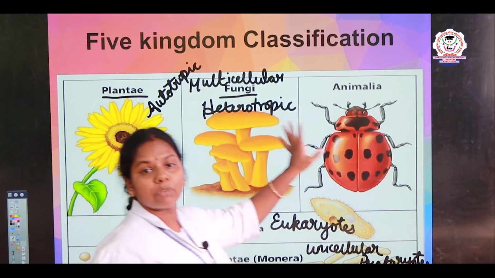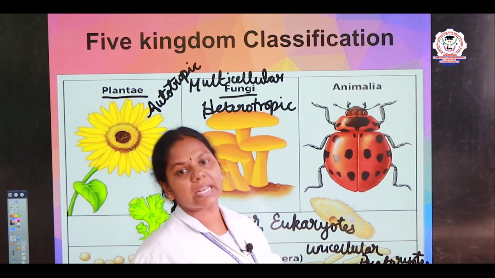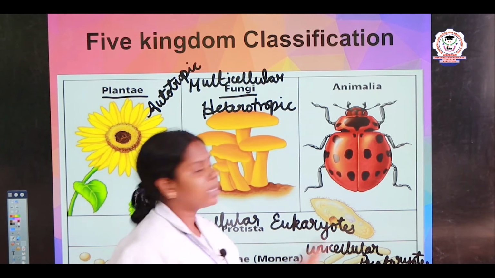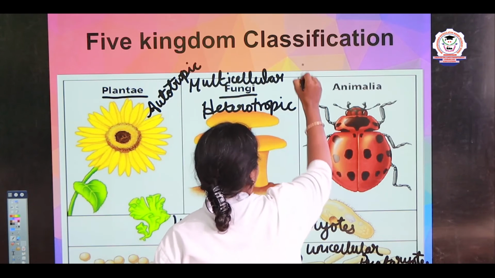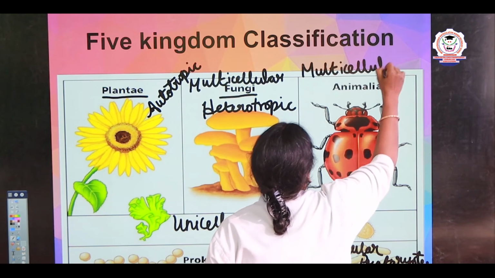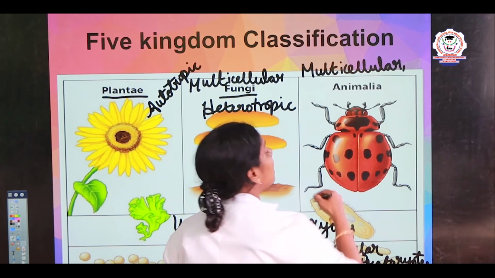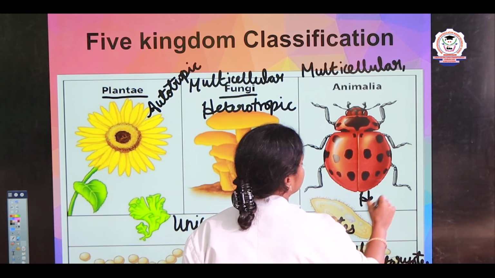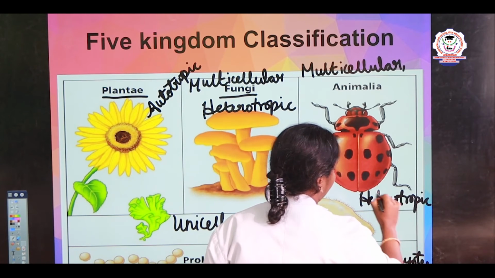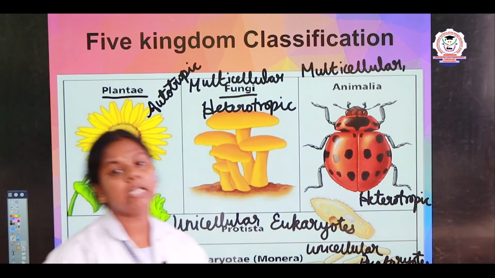And the 5th kingdom of classification is Animalia. All the animals, birds, insects, including we human beings, come under the kingdom Animalia. They are multicellular, hence they possess many cells, and they possess a true nucleus, hence they are called eukaryotic, and they depend on other organisms for their food, so they are said to be heterotrophic, right? So these are the 5 kingdoms under the R.H. Whittaker classification.